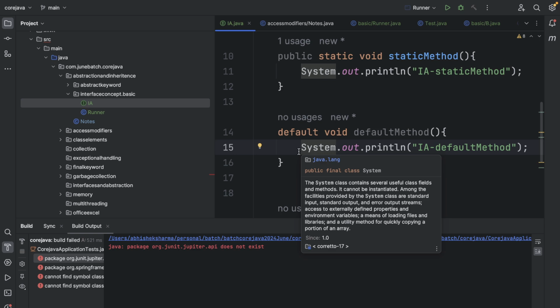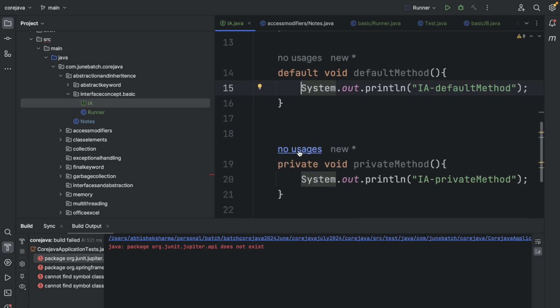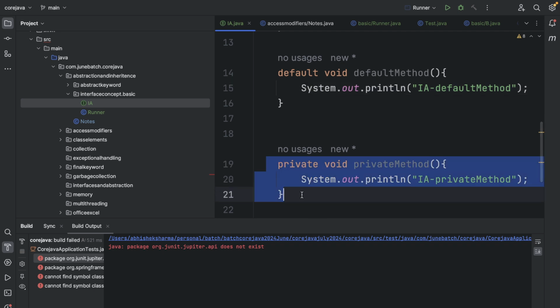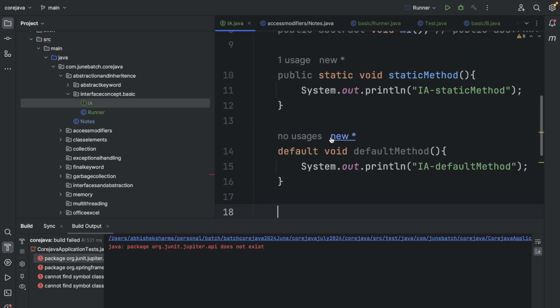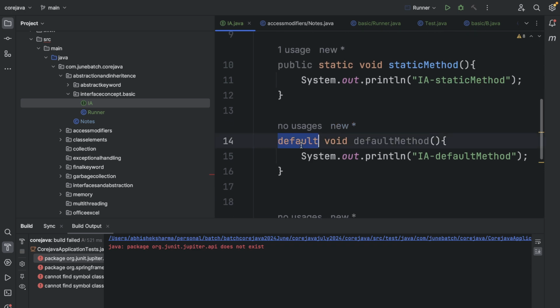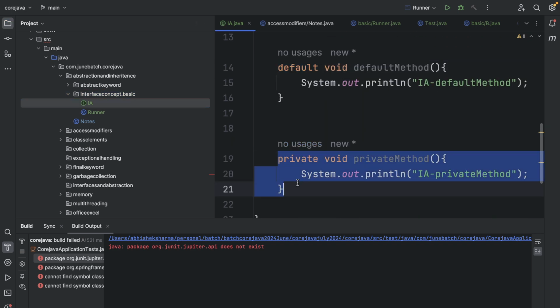And what if the implementation is big? We want to make sure that the implementation can be broken into smaller ones, and we don't want to show it, so we can also make them private. We don't want someone to override those methods, so that's why private is also provided. Cool. So defaults are allowed, privates are allowed, but default won't be visible outside the package, right? If you try to access this default outside this IA basic package, it won't be visible, and this other thing you cannot access directly.